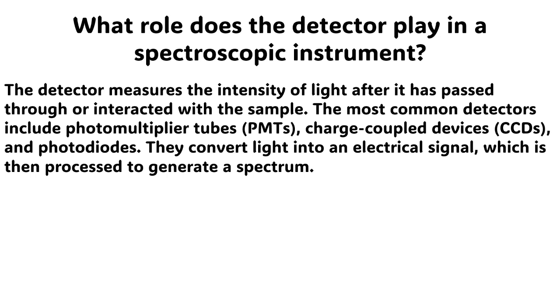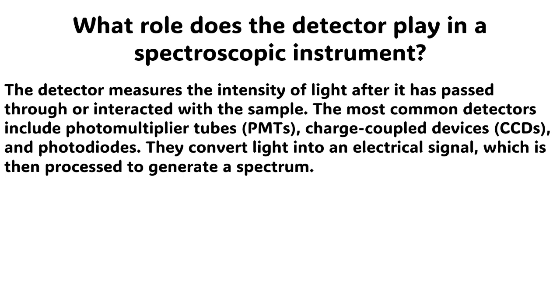The sample absorbs or emits light, and the spectrometer separates this light by wavelength and measures its intensity.